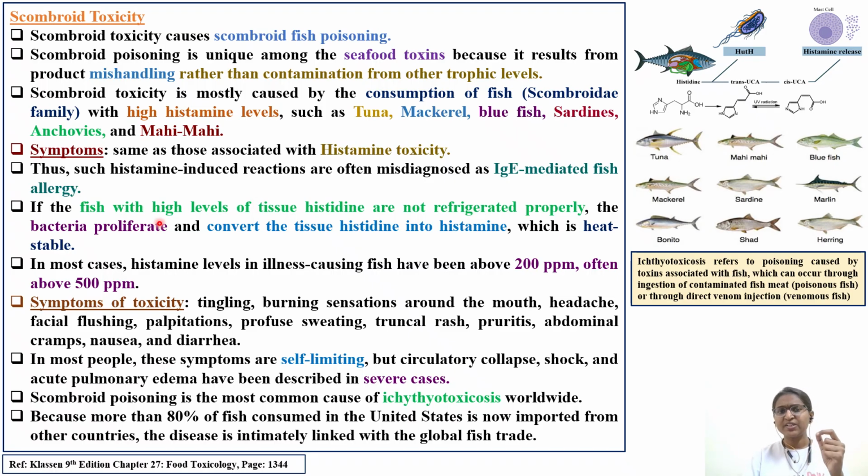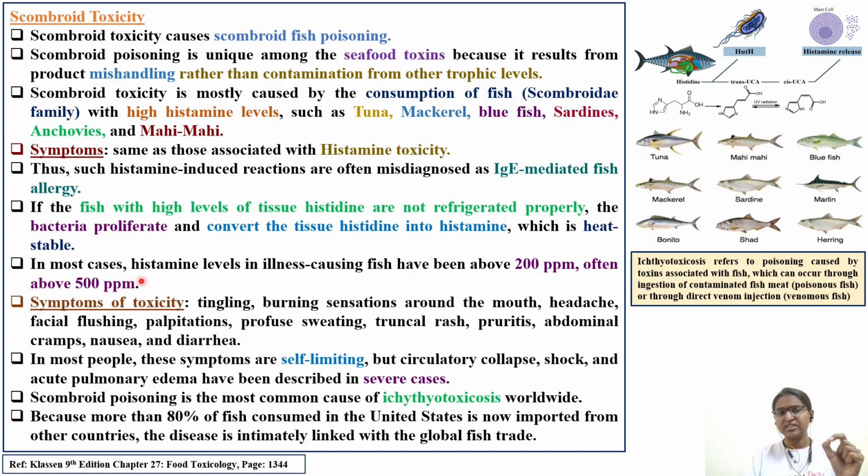If the fish with high levels of tissue histidine are not refrigerated properly, this is a key word, you have to refrigerate at a certain temperature, the bacteria proliferate. So if there is bacteria within the fish tissue or gut, it will convert this histidine into histamine. Bacteria proliferate means they rapidly multiply, increase in number, and convert the tissue histidine into histamine, which is heat stable. Even upon cooking the fish tissue at a high temperature, you are unable to degrade this particular toxin.